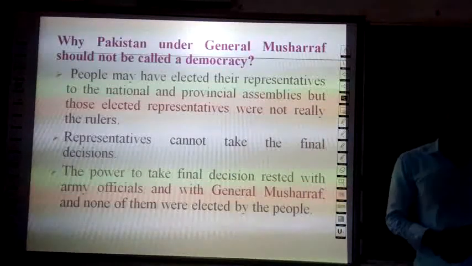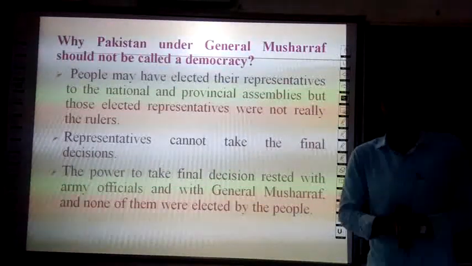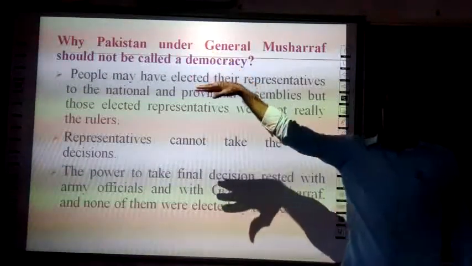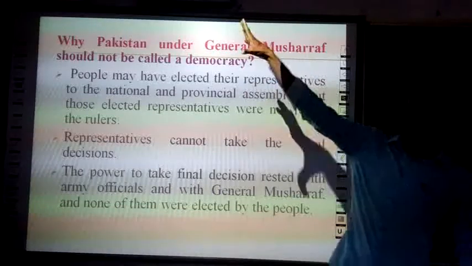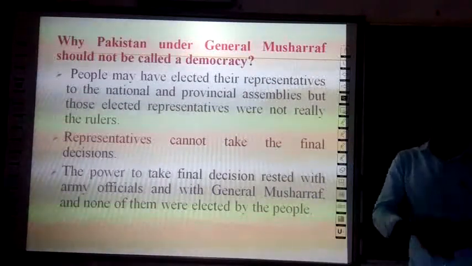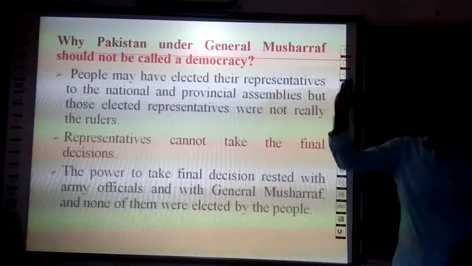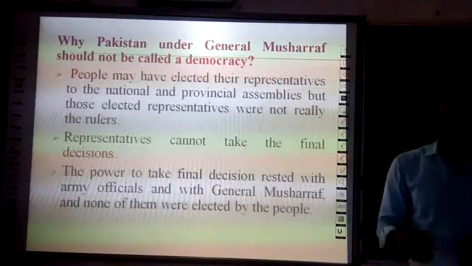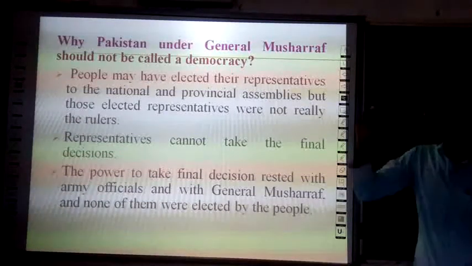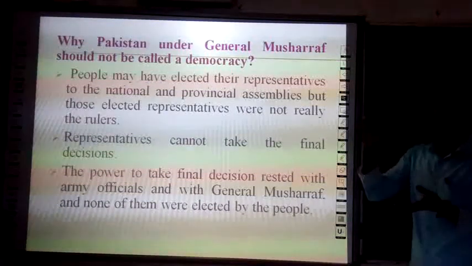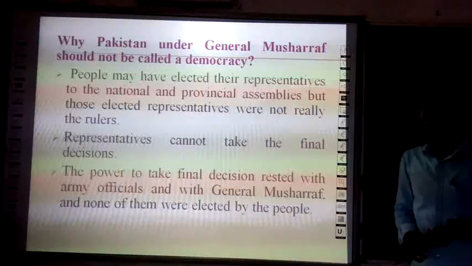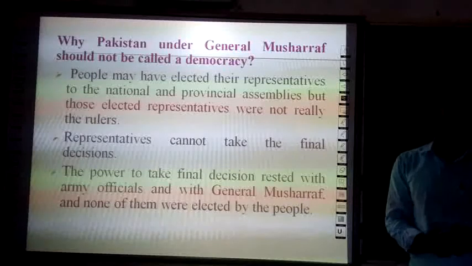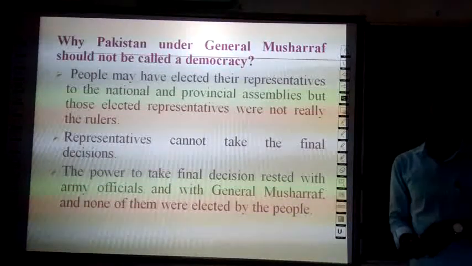We know that Pakistan is not a democratic country. So during the period of Pervez Musharraf, Pakistan should not be called a democracy. Why? There are many reasons. One of them is that people may have elected their representatives to the national and provincial assemblies, but they were not really the rulers.